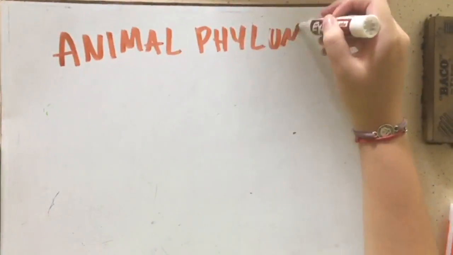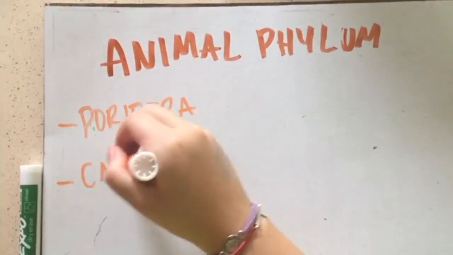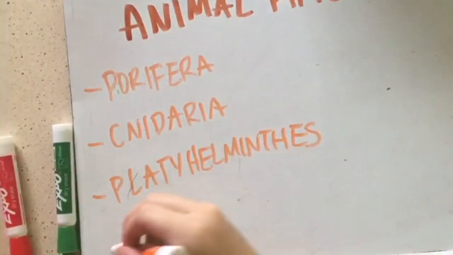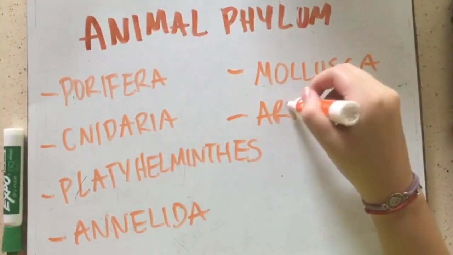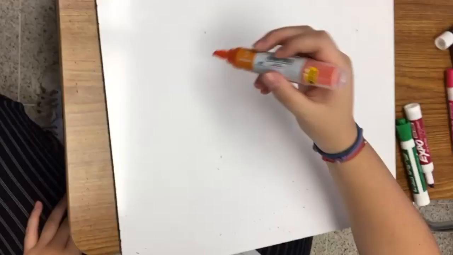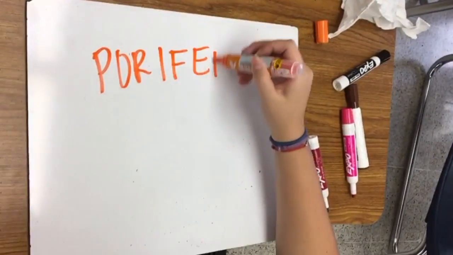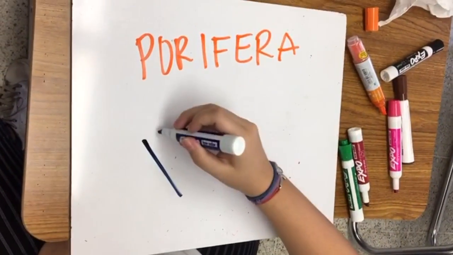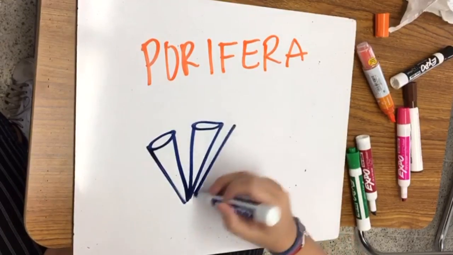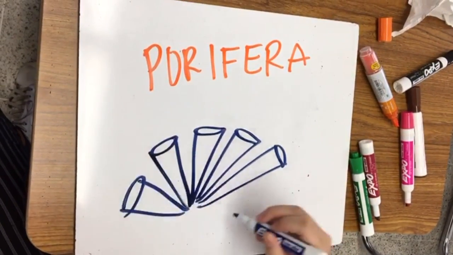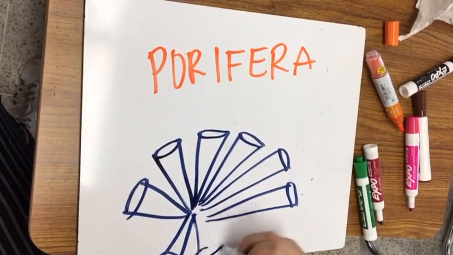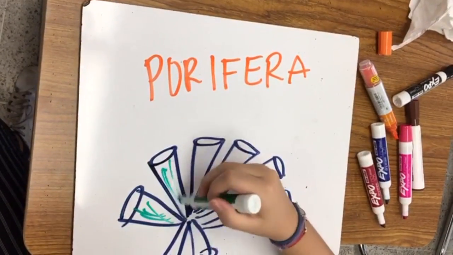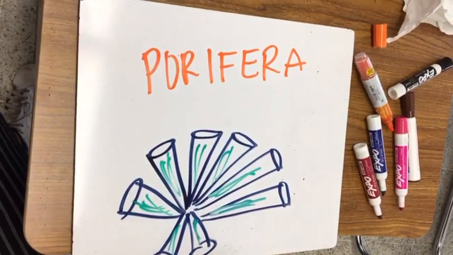The 7 types of animal phyla are Porifera, Cnidaria, Platyhelminthes, Annelida, Mollusca, Arthropoda, and Chordata. Porifera have different types of cells, but no real organization into tissue or clear symmetry. They pump water through numerous pores in the body wall and filter out food. No nerves or muscular tissue. Some examples are sponges.